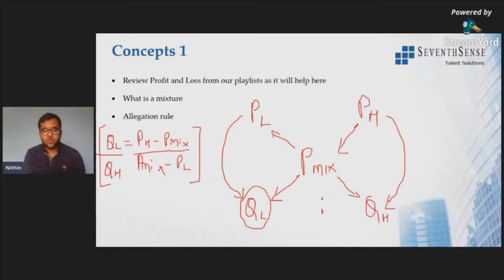So this will be QL by QH, that is the quantity of lower price with respect to the quantity of higher price. That is, low quality rice is of lower price, and high quality rice is of higher price. This is the basic formula that we will be using throughout the discussion. I'll explain with an example, and you will clearly understand.